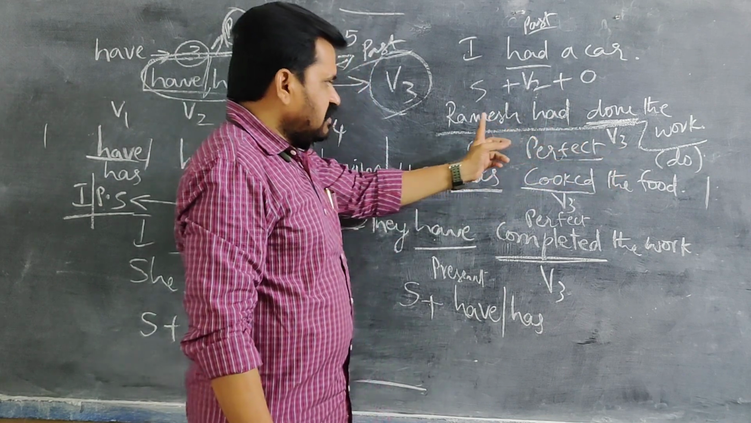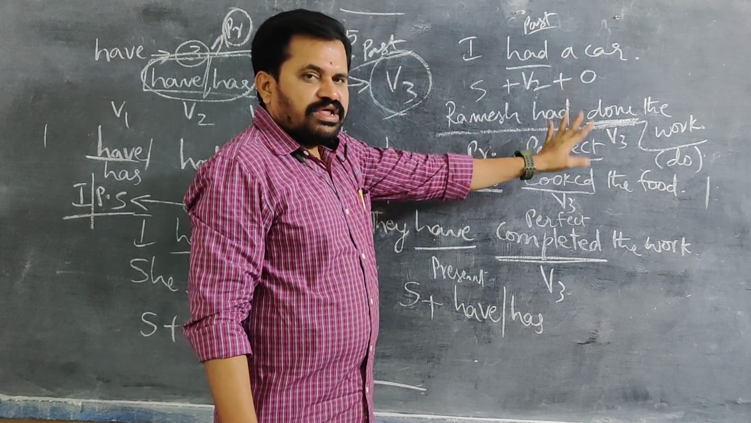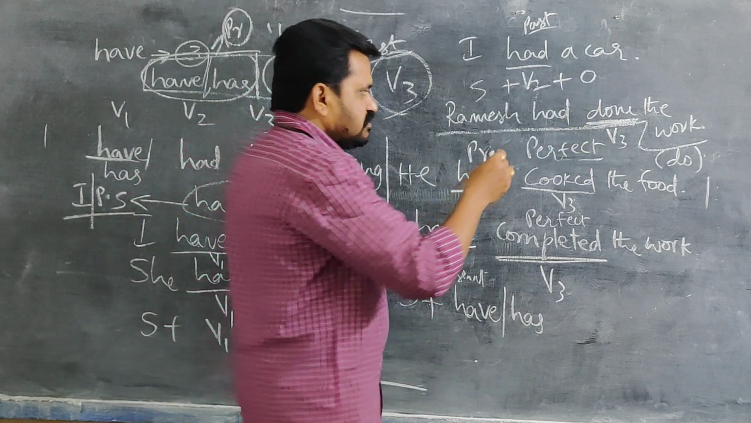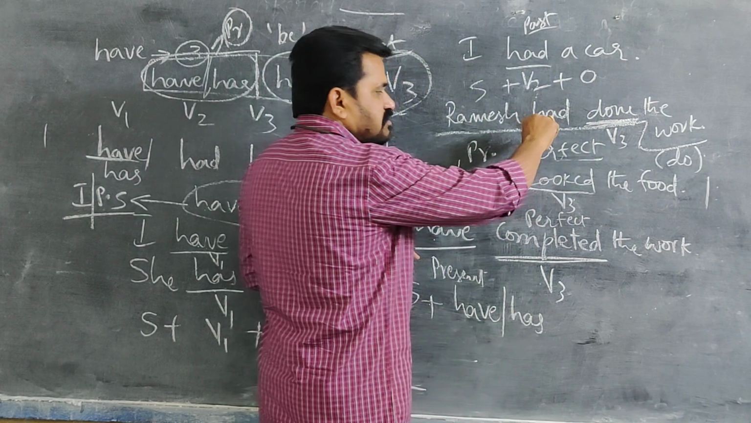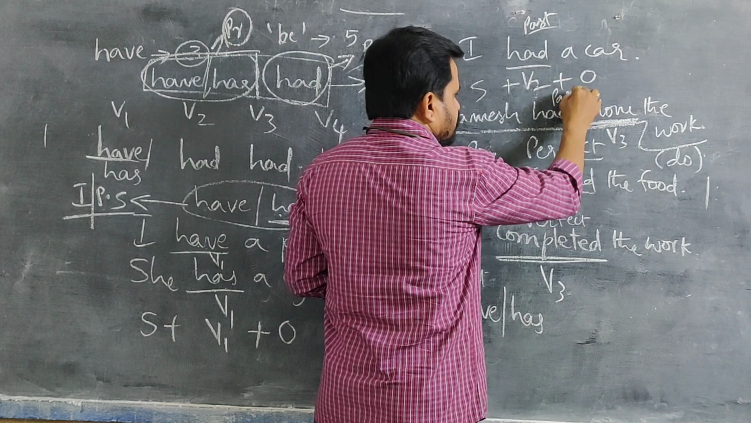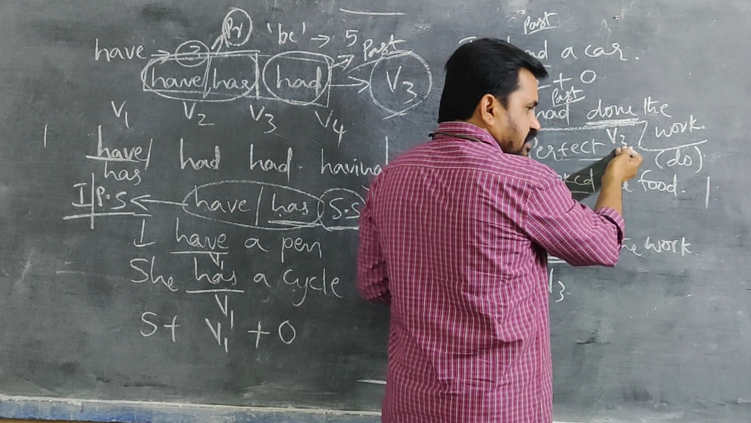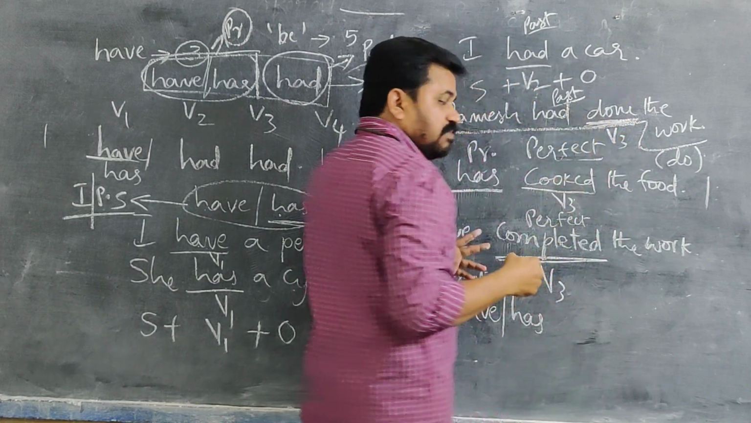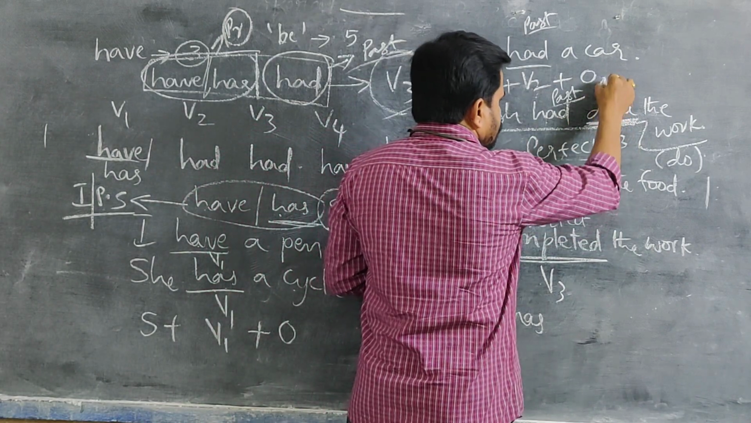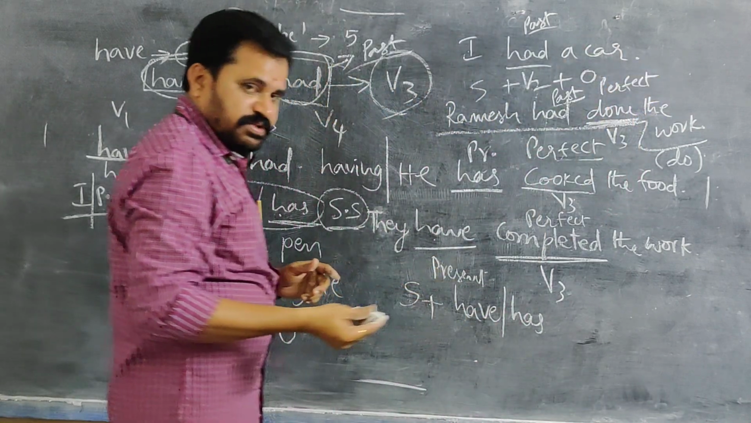You know that in this sentence, along with had, one verb is there, and that verb should always be V3. So whenever this structure is there, what is the name of this structure? Had means always past tense. Had represents past. After had, V3 came, so nothing but it is perfect. Whenever after had V3 comes, it shows perfect. So it is past perfect tense.